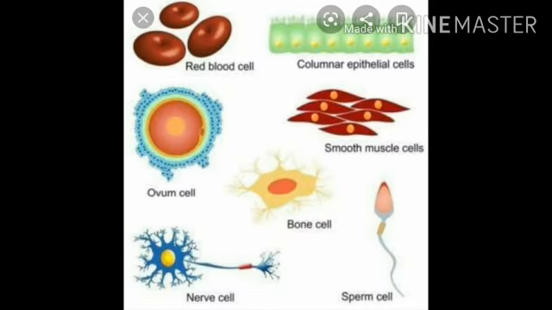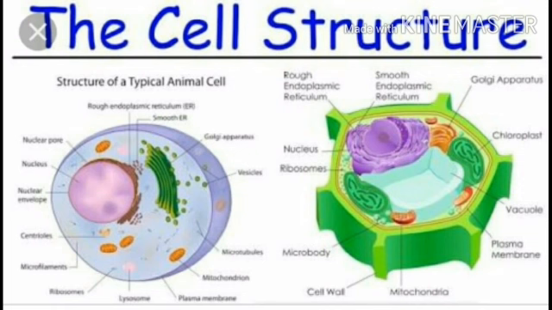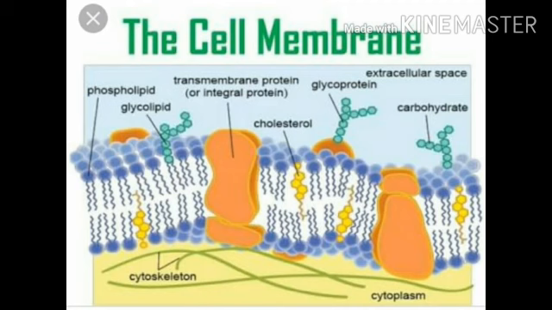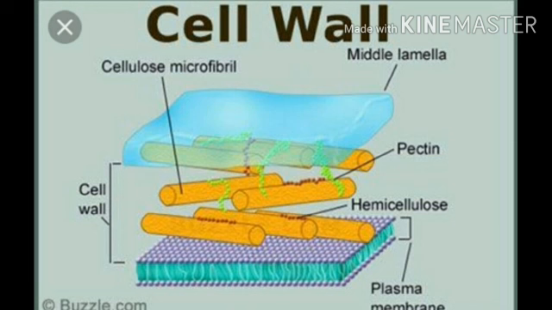So in today's video we have discussed the different shapes and sizes of a cell. Then we discussed the structure of the cell, in which we discussed two parts: the cell membrane, which can be found in the animal cell, and the cell wall, which is found in the plant cell. Thank you.